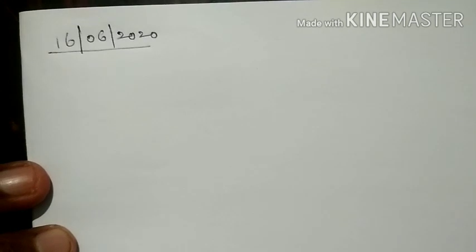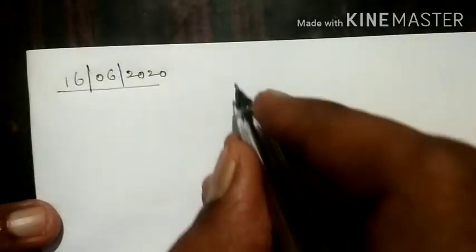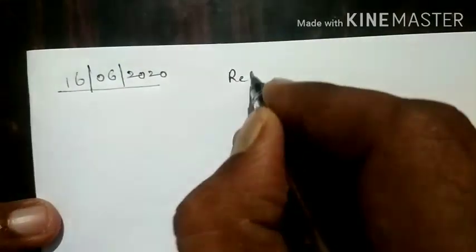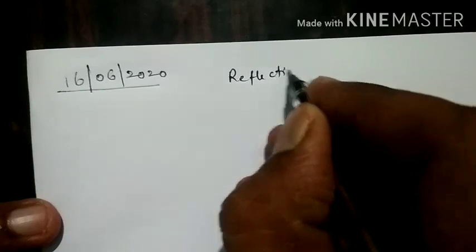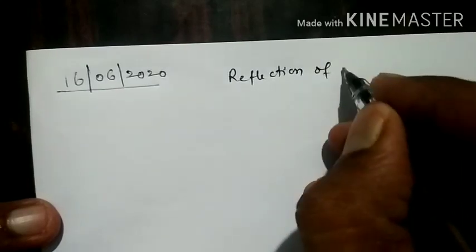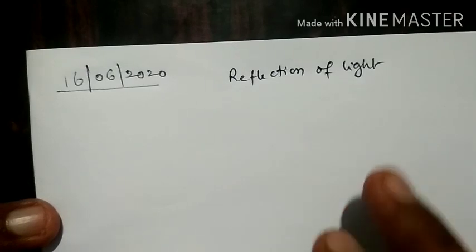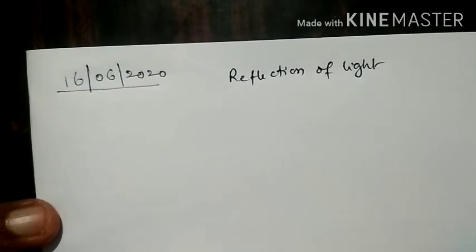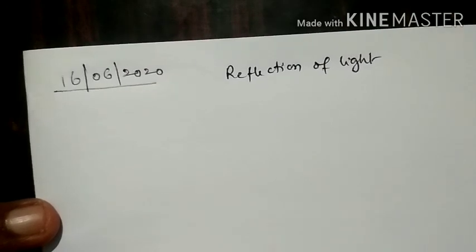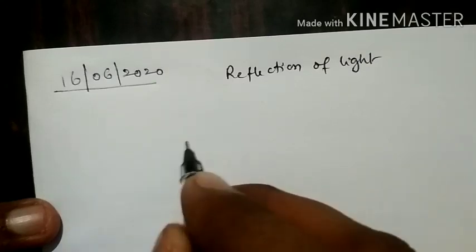Today's class we are going to discuss a regular topic, that is first unit in 10th class physics, reflection of light. Reflection of light. So in this unit there is one more thing, that is refraction of light also. So what is reflection of light? Most of you have gone through this. So what is reflection of light?